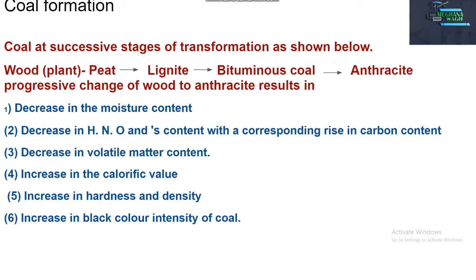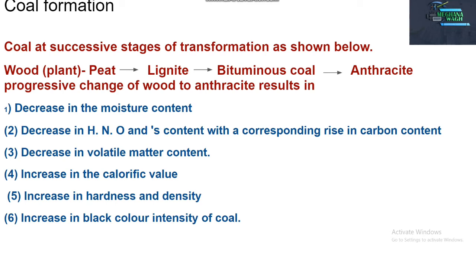That means in peat coal the carbon percentage is less, while the percentage of hydrogen, nitrogen and oxygen is more. In anthracite the percentage of carbon is more, while the percentage of hydrogen, nitrogen, oxygen and sulfur is less. Then there is decrease in volatile matter content and increase in calorific value.